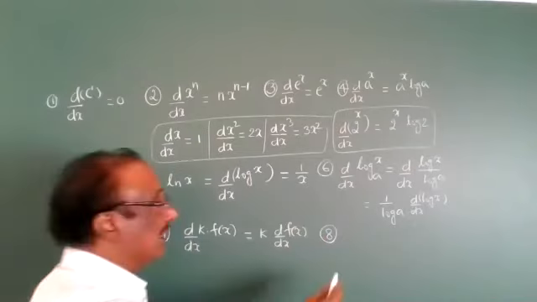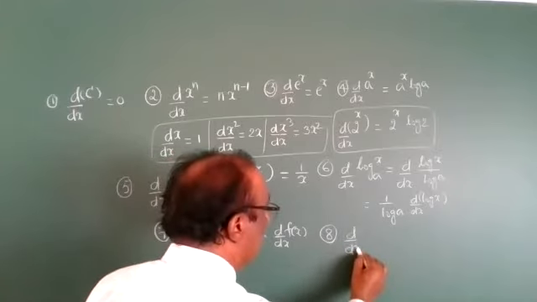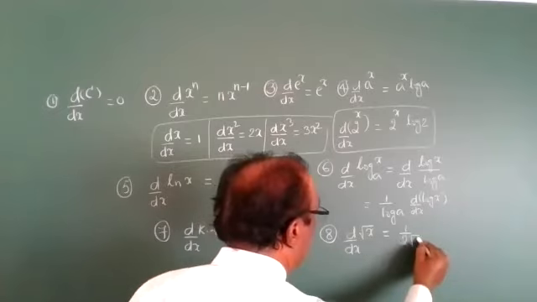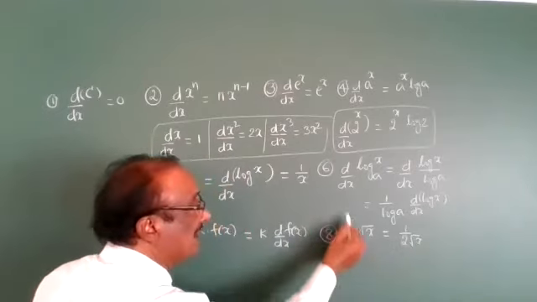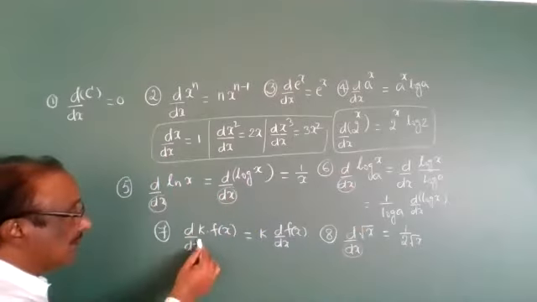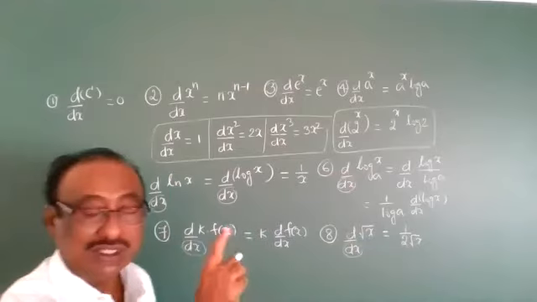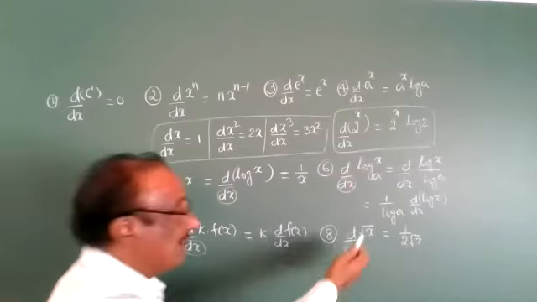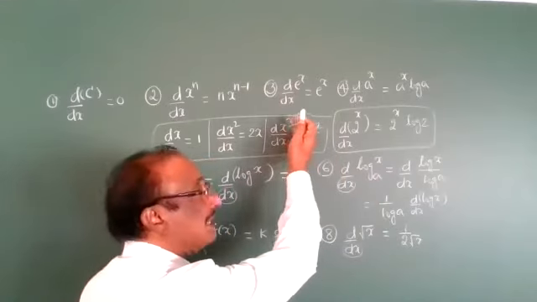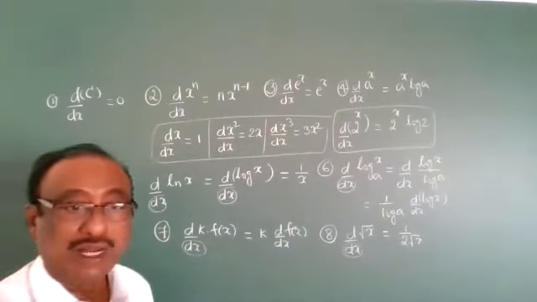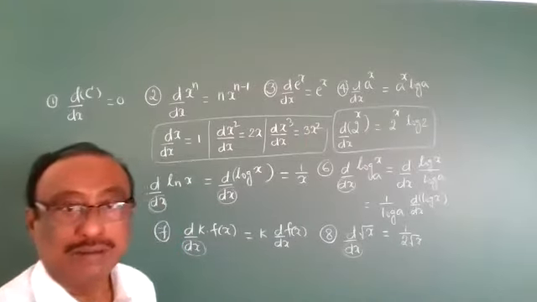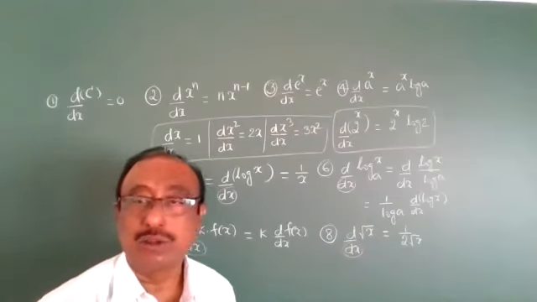So the derivative of root x is 1 by 2 root x. Always the derivative is with respect to a single x. That's why a single x is needed. In root of sin x, log x, and x cubed, every term is a single x only. So this is the point we should remember.